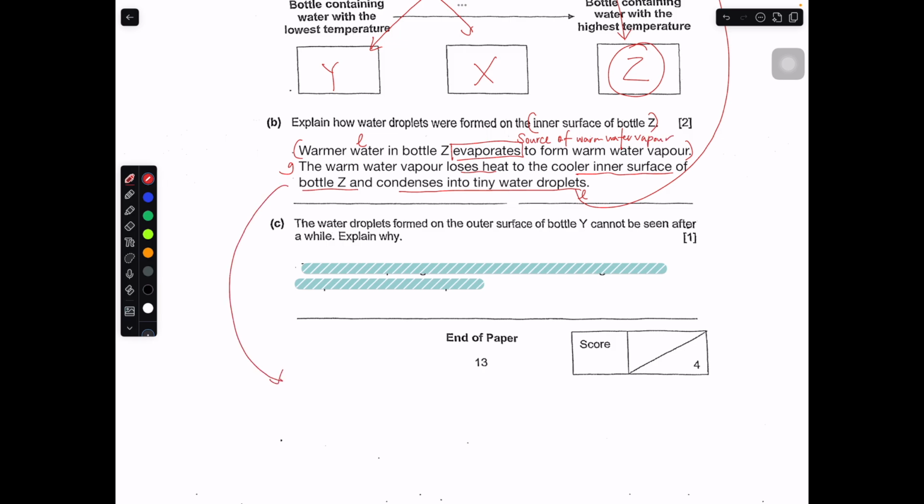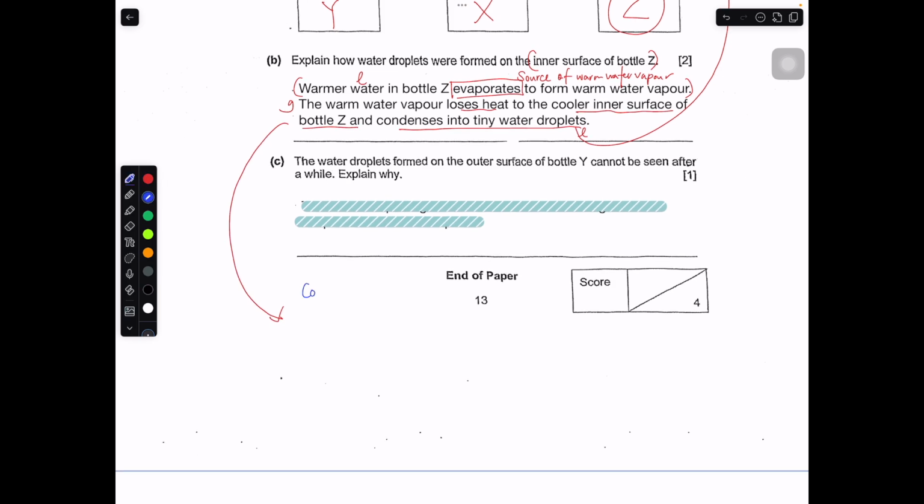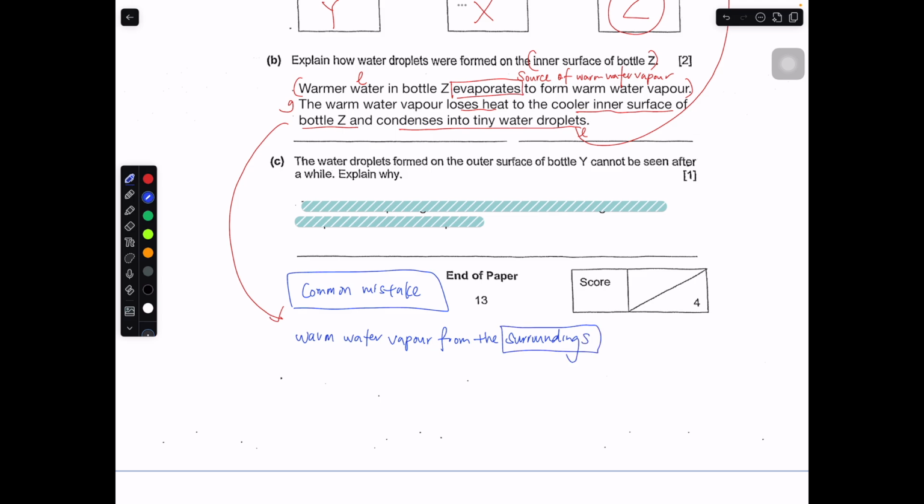Another way, usually people make a common mistake, is that they will write it in this way: warm water vapor from the surroundings. They will say from the surroundings, then they will say loses heat, condenses into tiny water droplets.